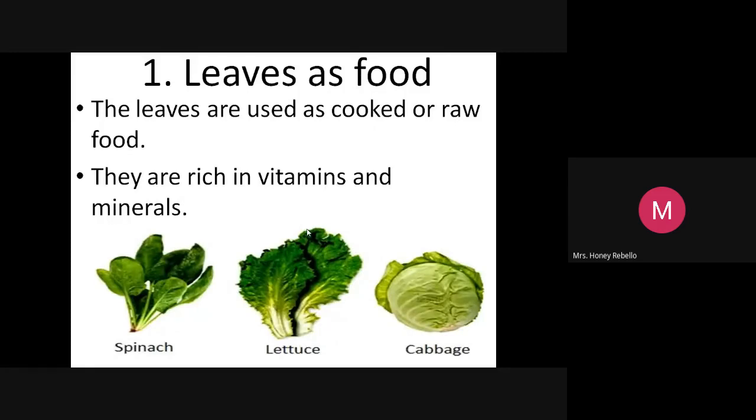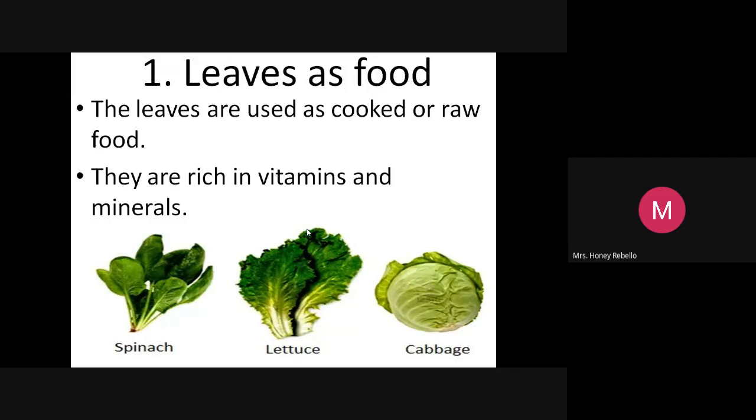See, they are rich in vitamins. It will help you to have a nice eyesight and they help you to grow, and minerals. What all things you need to grow, you will get from these leaves.